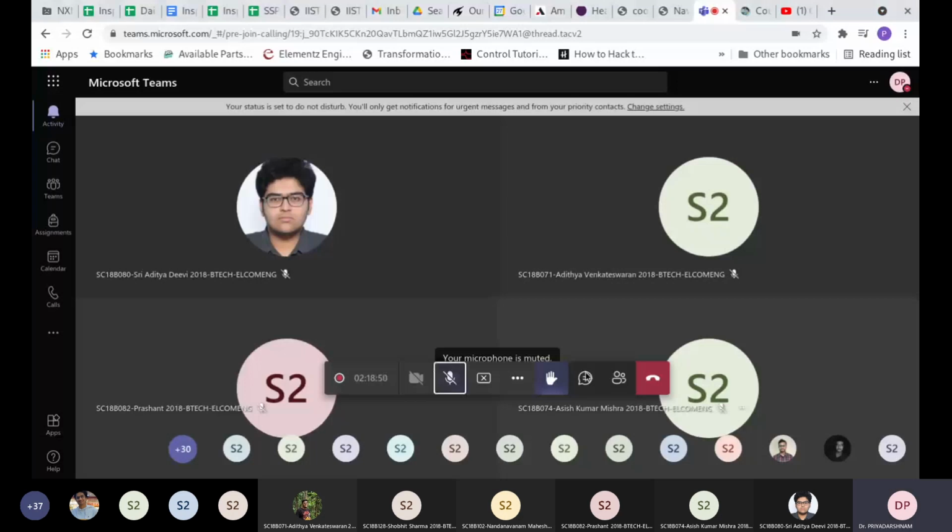So you can see that it is not able to see anything else other than the browser.